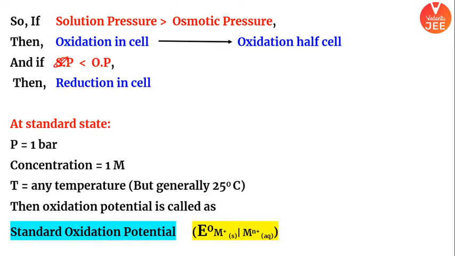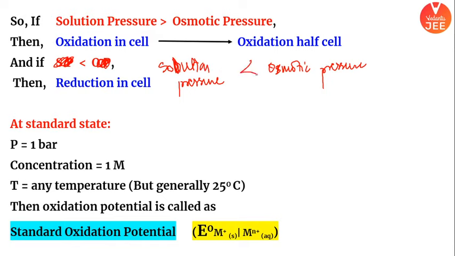Similarly, I rather not use these two terms. I'll call it simple. Similarly, if I write solution pressure again, and I write osmotic pressure, what will be more here? If osmotic pressure would be more, you will say reduction is happening. Means the metal ion is getting deposited on the metal. So next thing which we are going to study is reduction potential or reduction half cell.